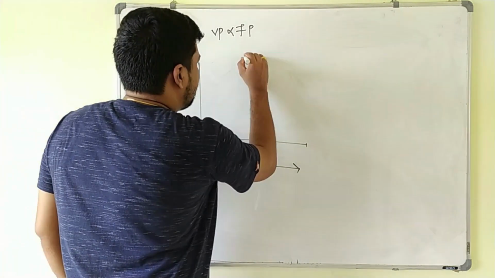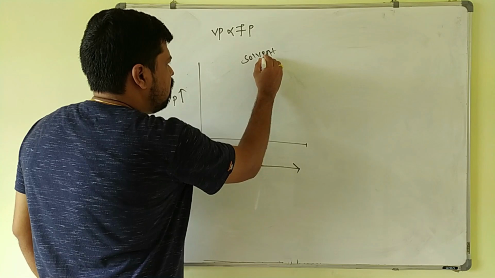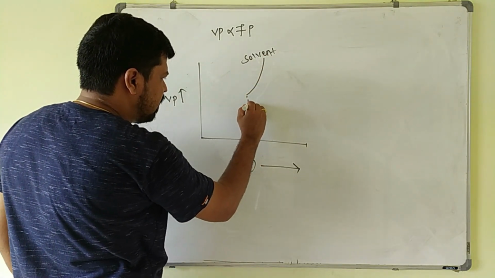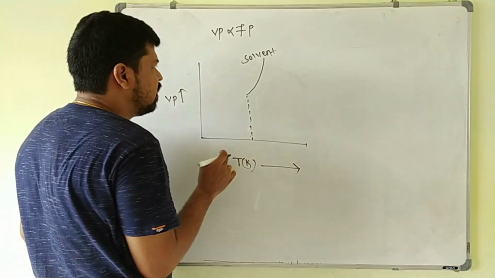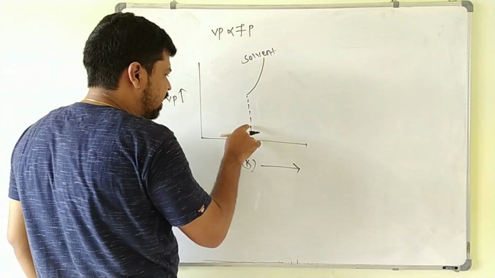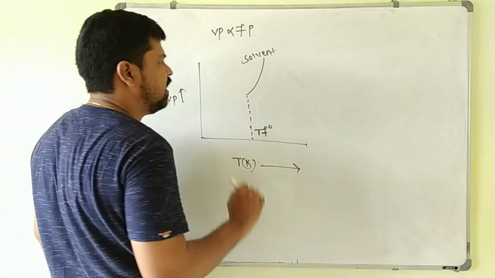First we will take the solvent. When the solvent is cooled, it will freeze at a particular temperature. It will freeze readily because its vapor pressure is high, so it freezes at a higher temperature. Its freezing point is taken as Tf naught.